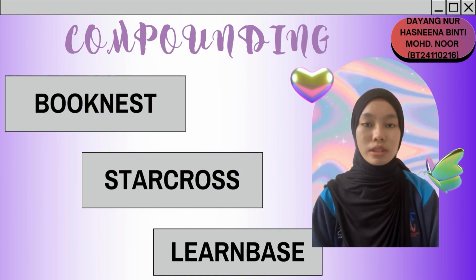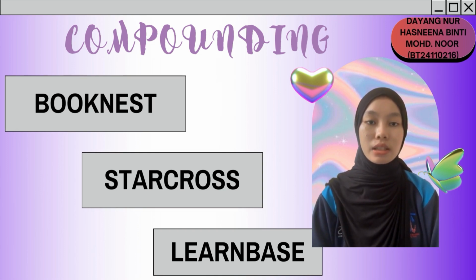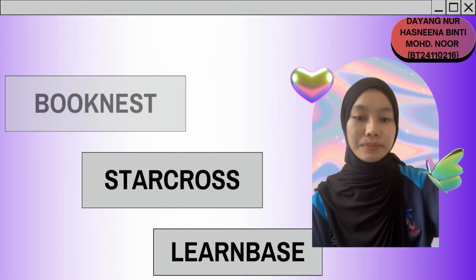Next is star-crossed. Star-crossed is a special weapon used by knights or warriors in fantasy books. It is a close compound word. Lastly is learn-best. Learn-best is a place where students can consult with their lecturers without having to book appointments.